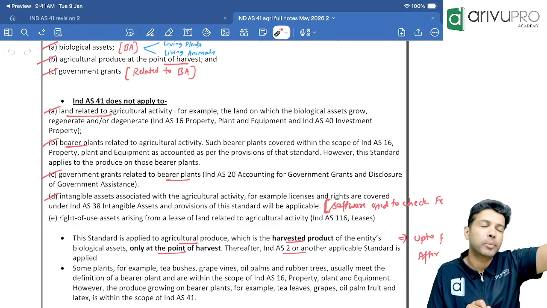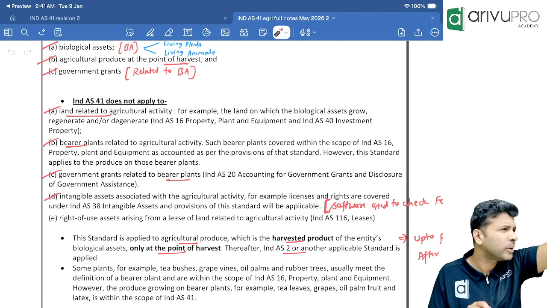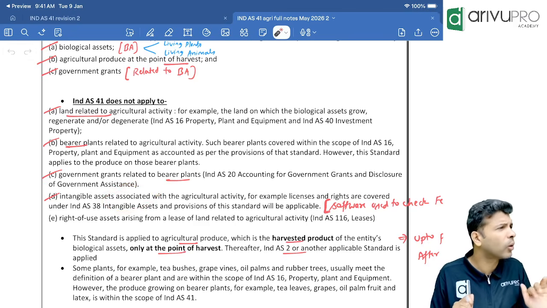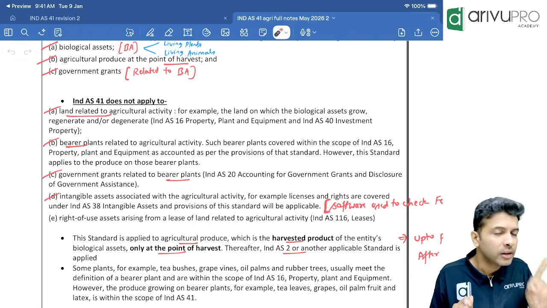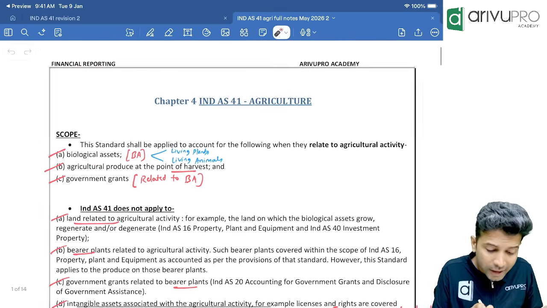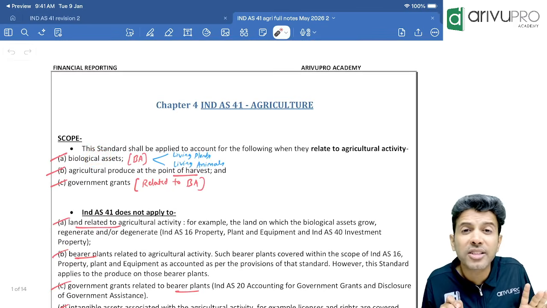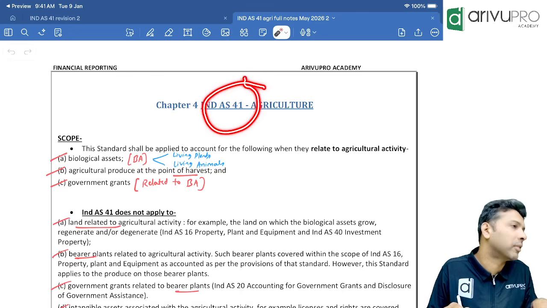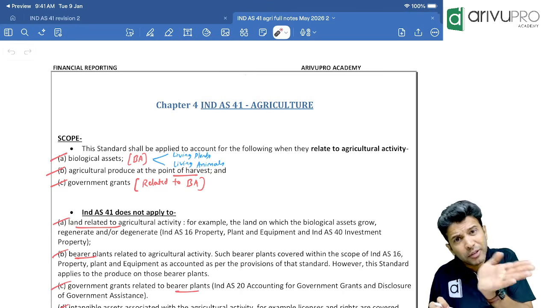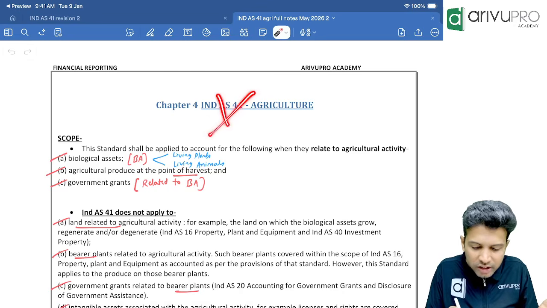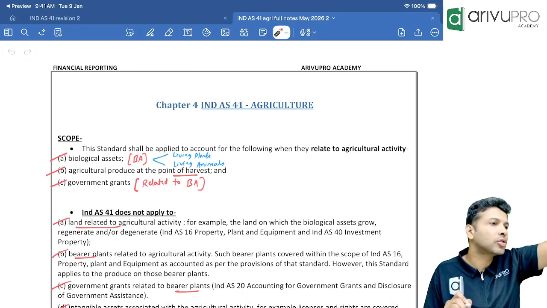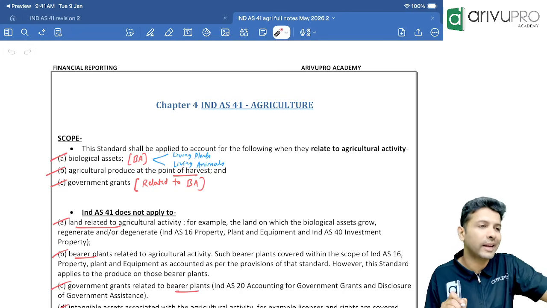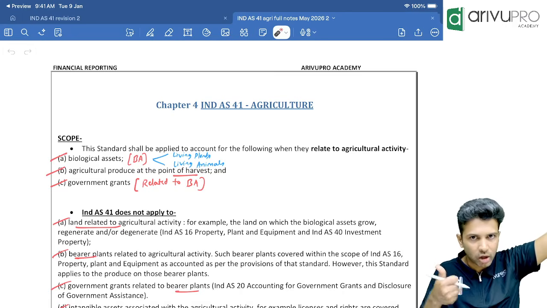Now, go back one step. What did we say? Previously, we saw in inclusion also government grant. Here we are saying in exclusion also government grant. What is included? What is excluded then? Sir, if the government grant is related to biological assets, accounting of the government grant will be as per Ind AS 41. If you have received government grant for other assets, which are not accounted as per Ind AS 41, then that grant is also not accounted as per Ind AS 41. For a grant, we have a separate standard called Ind AS 20. That standard will apply.